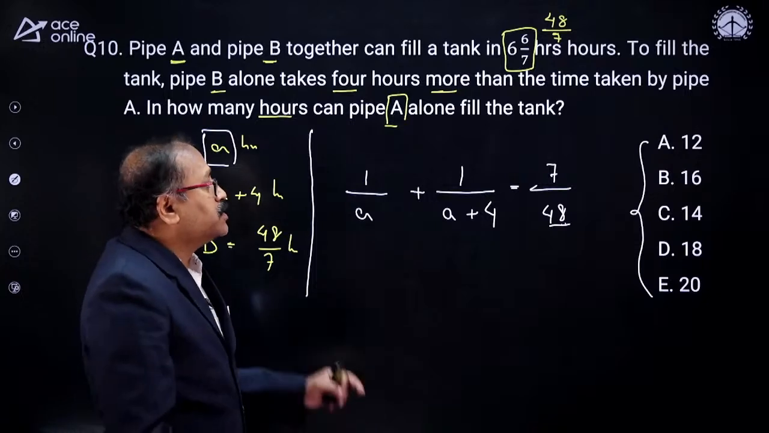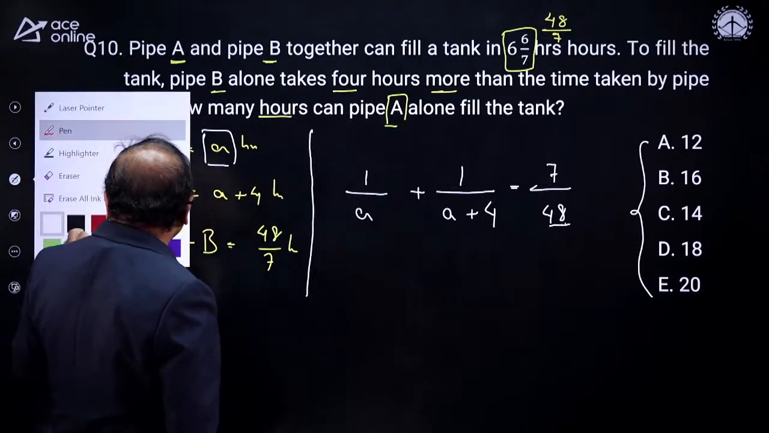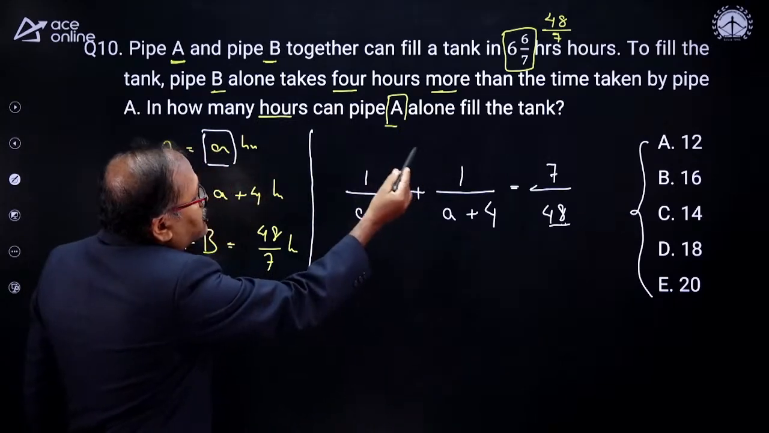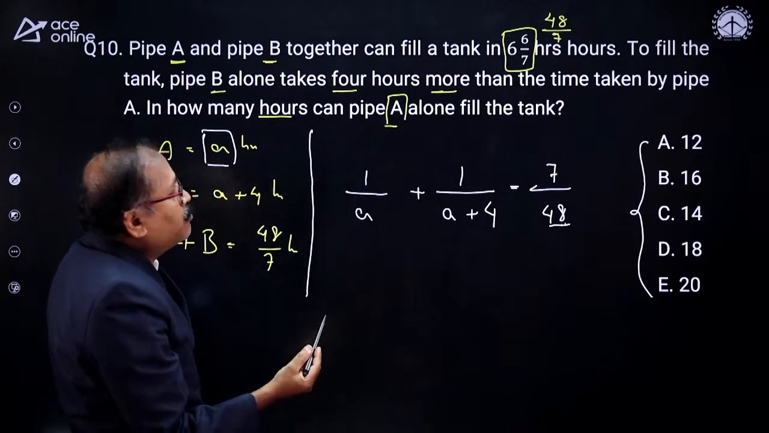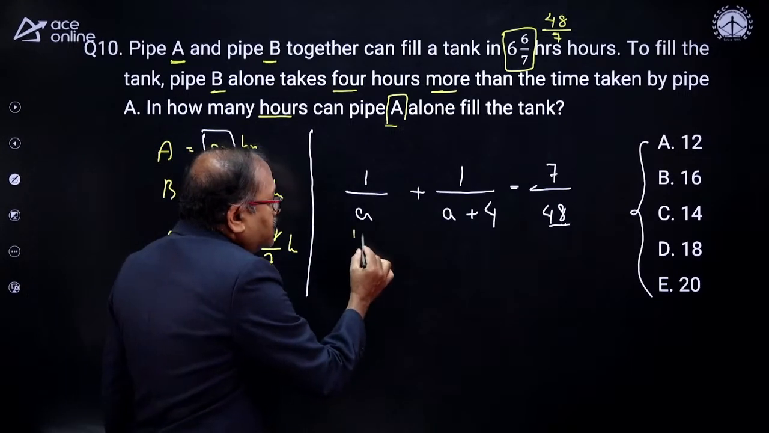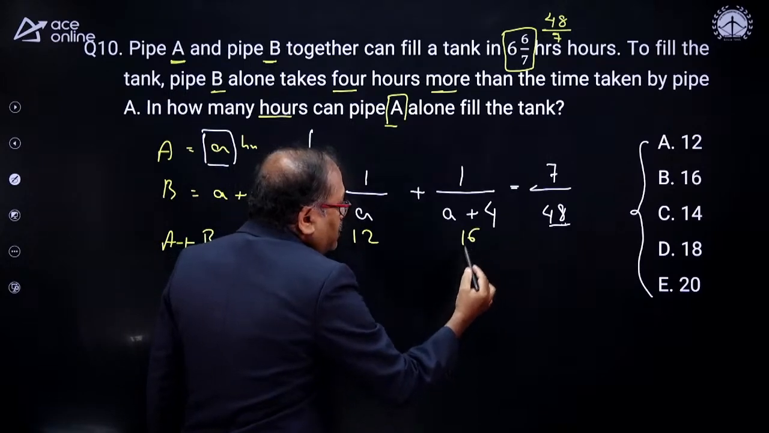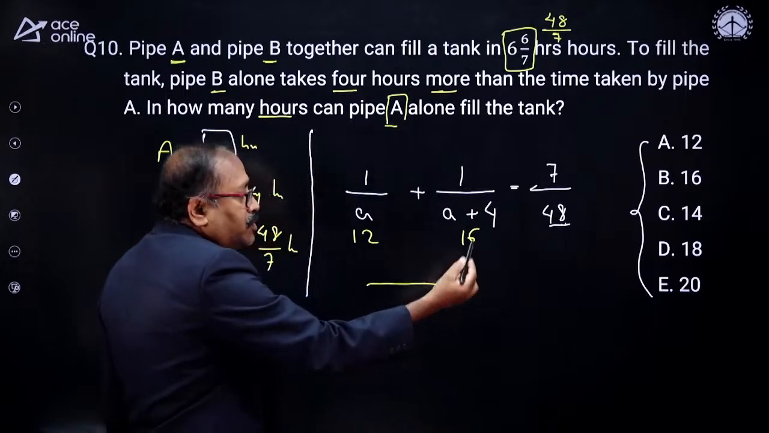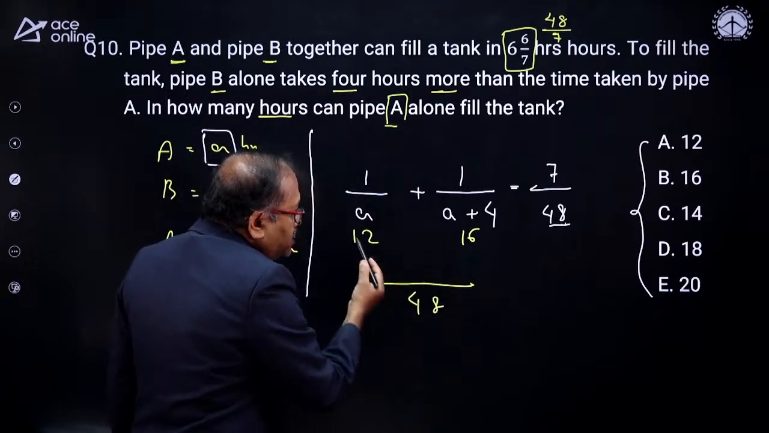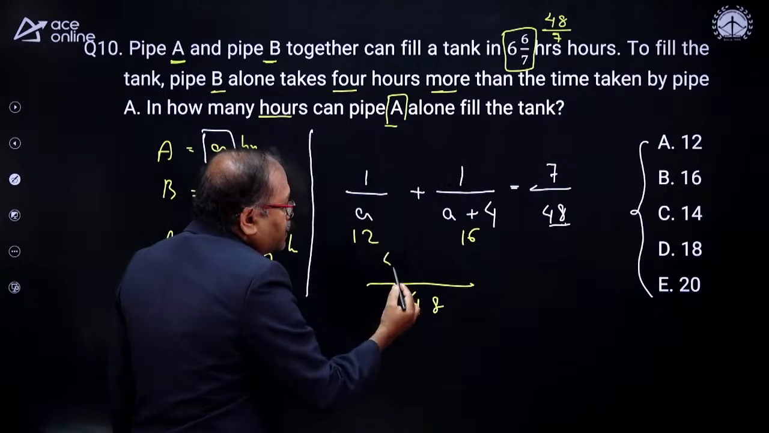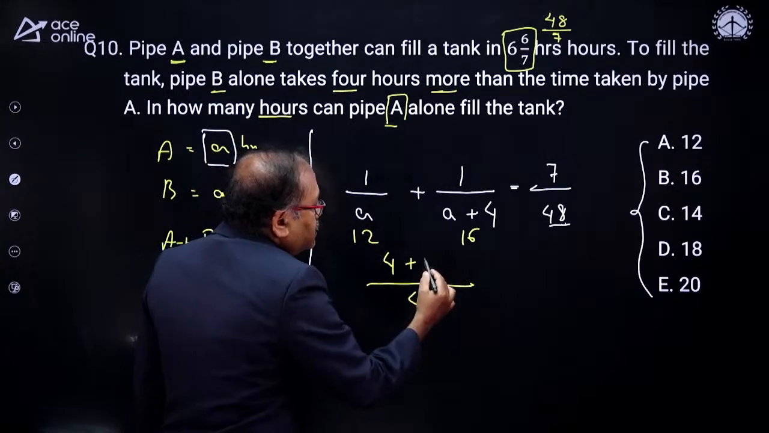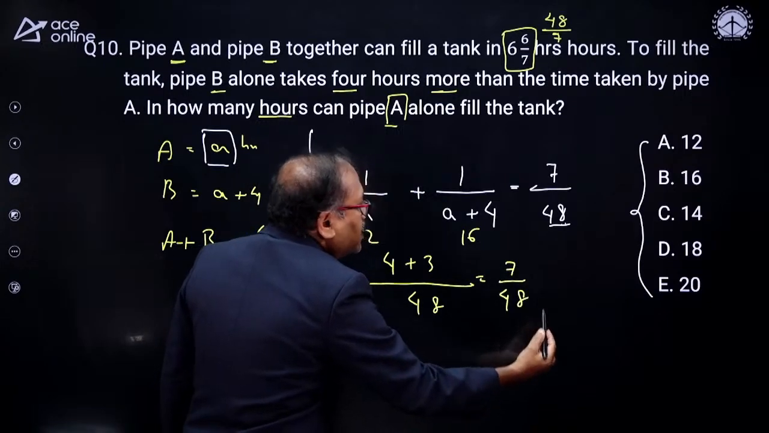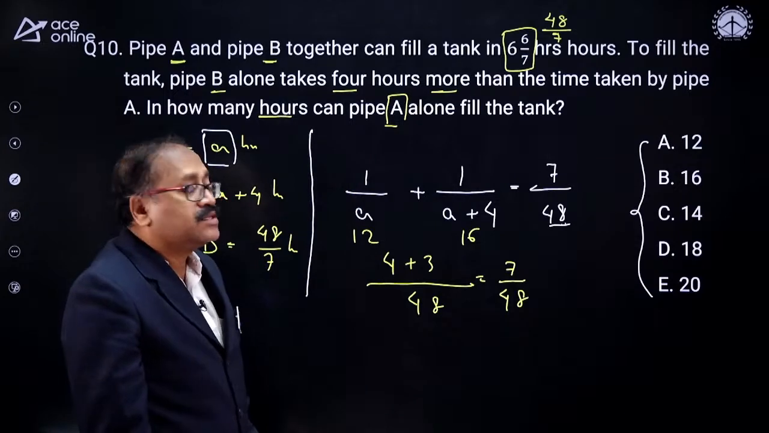So let's replace the first one, 12. If I replace A with 12, which is what is asked, the number of hours in which A fills, then the other will be 16. So 1 by 12 plus 1 by 16, what is the LCM? 48 is the LCM. This gets cancelled 4 times, so 4 into 1 is 4, and plus here it's 3 times. So I notice that it gives us 7 by 48, which satisfies the right hand side. Therefore my answer is 12.